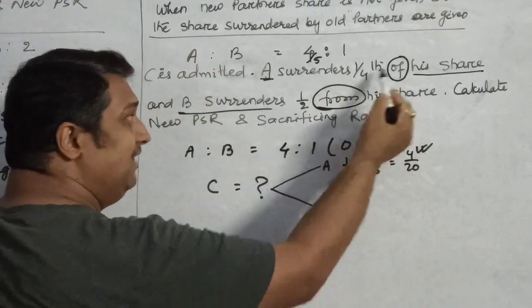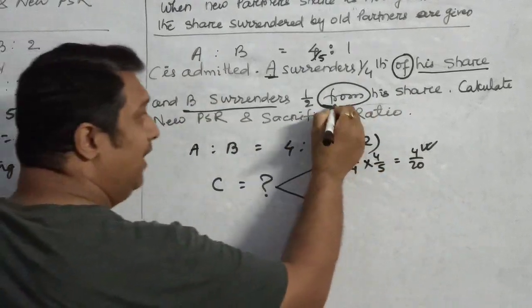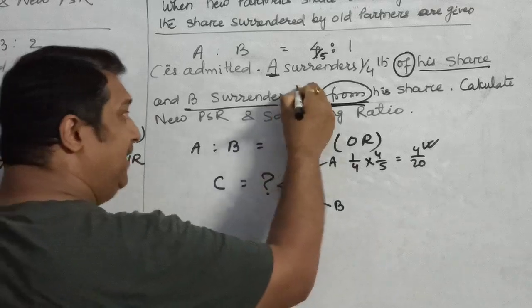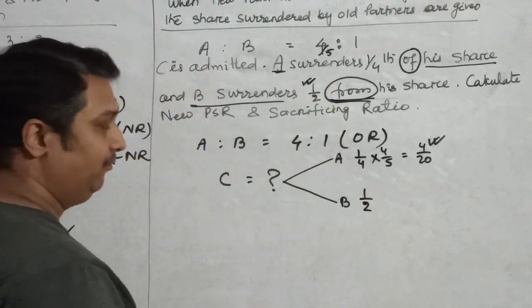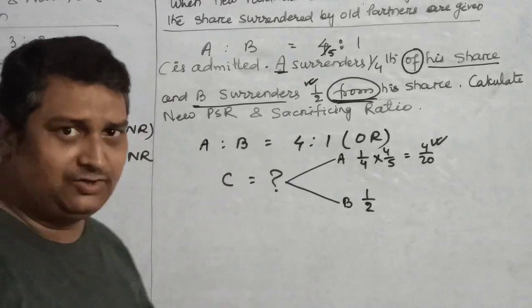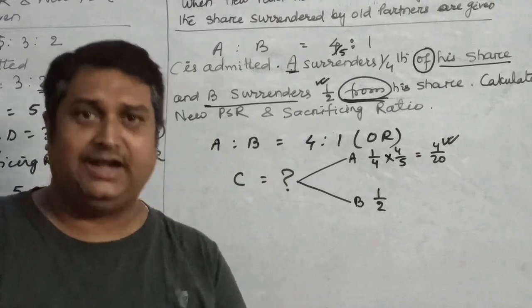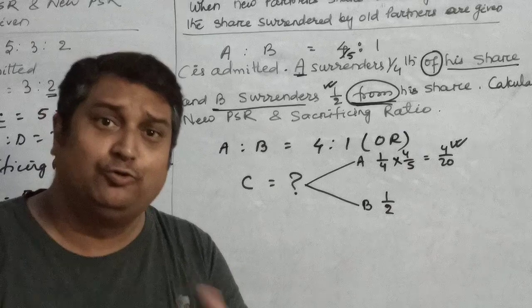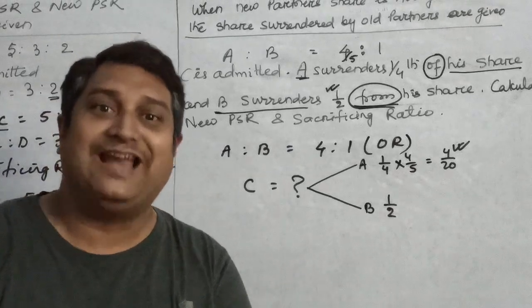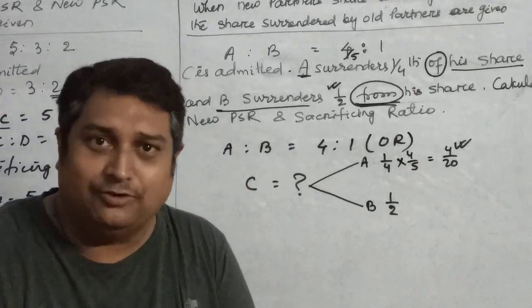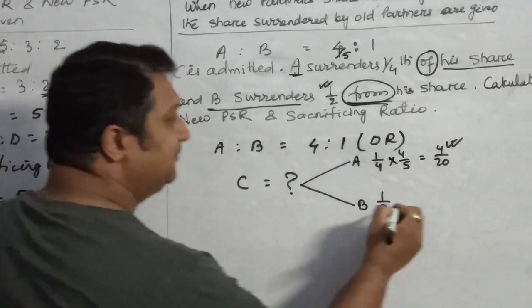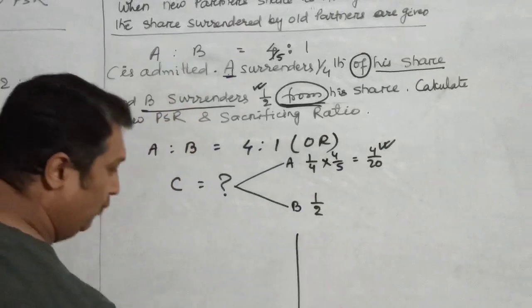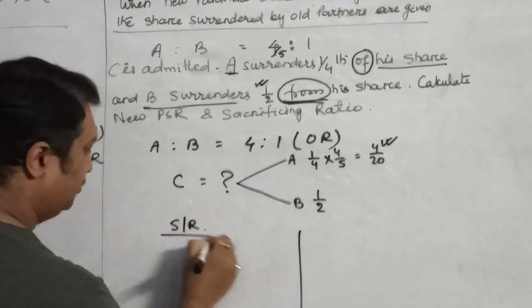Children, try to understand the difference between these two. When it is written "from", that means this is the sacrifice which B has made. In order to understand this concept, a very simple understanding: if I say I paid 2 rupees out of 10 rupees to you, how much did I pay you? 2 rupees. So this is the sacrifice which has been made by B. Now we can calculate the sacrificing ratio.